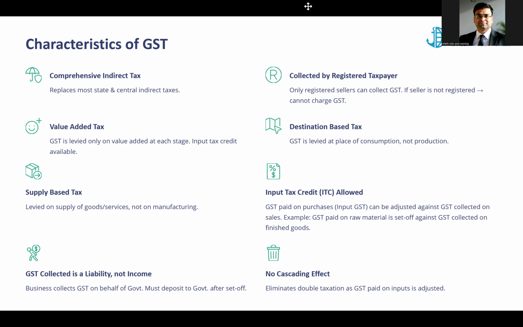All these features or characteristics which GST has, we will be doing through practical examples in the sessions to come, and this will surely become more understandable to you, right? So let's continue in the next session.